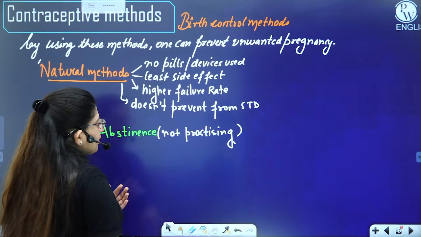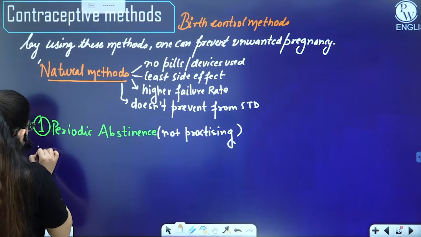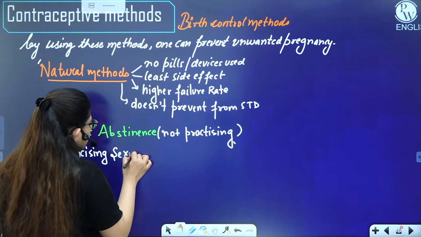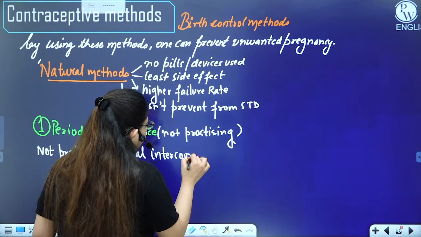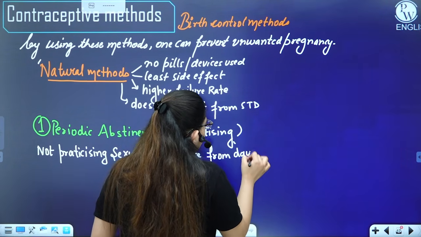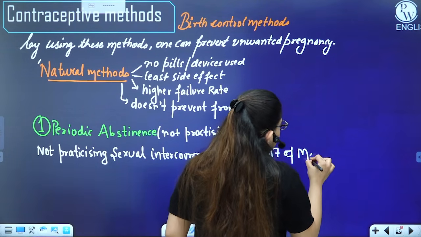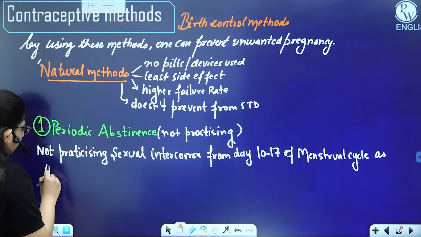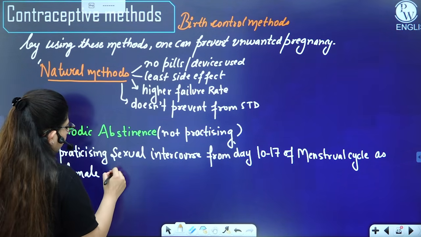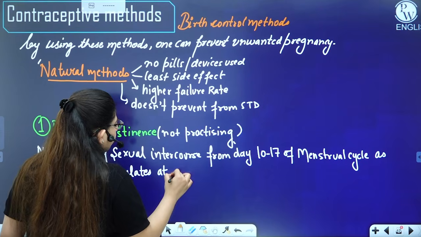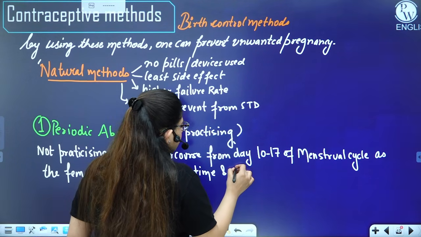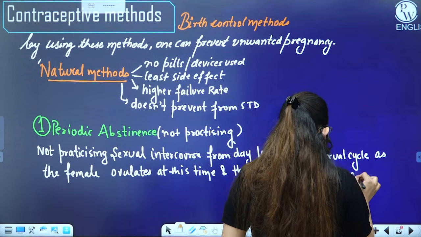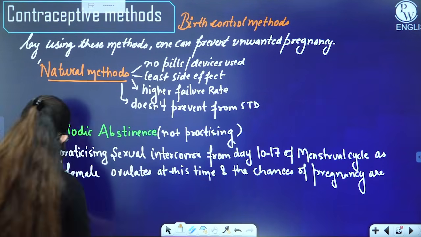So periodic abstinence means not practicing sexual intercourse from day 10 to 17 of the menstrual cycle, as the female ovulates at this time and the chances of pregnancy are higher. All right, so this is about periodic abstinence.